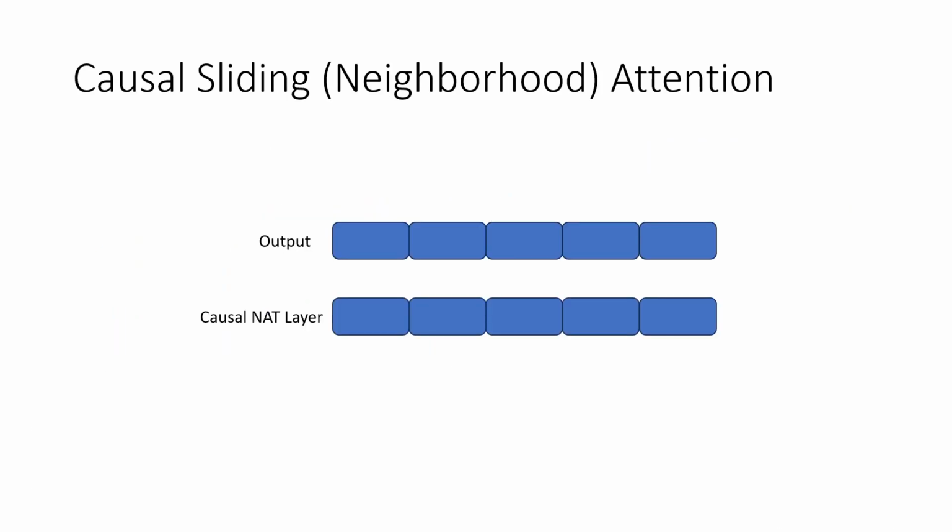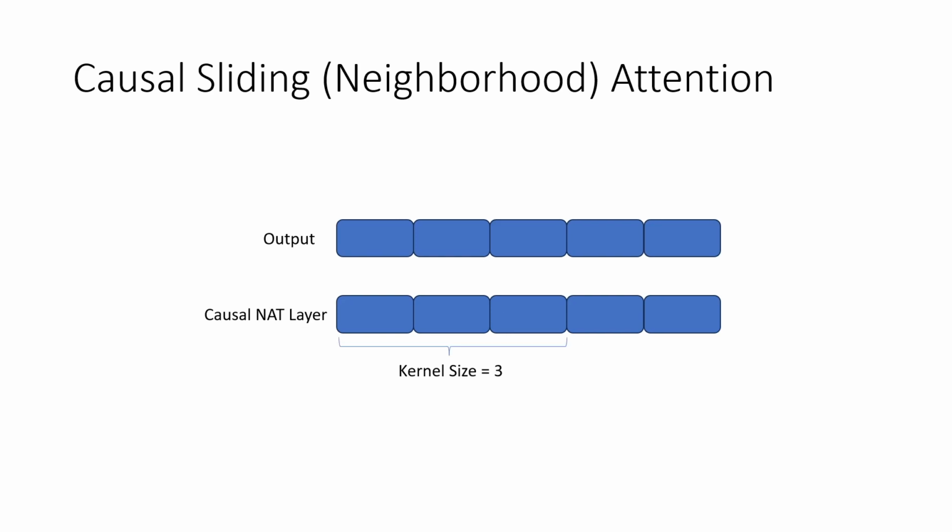Onto one of our contributions, which is taking the existing neighborhood attention, specifically the existing dilated neighborhood attention, and making it causal neighborhood attention, which can also be seen as a causal sliding attention. To illustrate how this works, I'm going to illustrate with a kernel size of 3 and a dilation of 1, which is just a normal causal sliding attention with no dilation, just for simplicity.